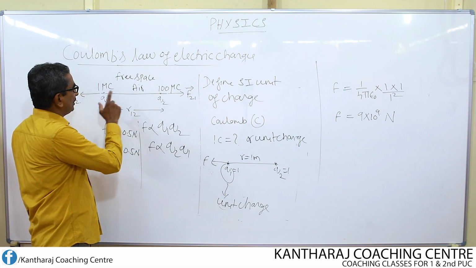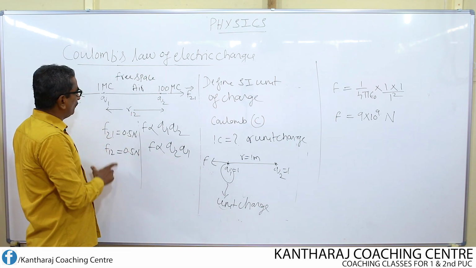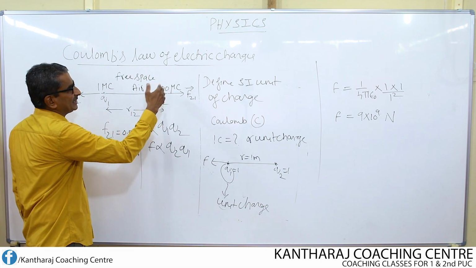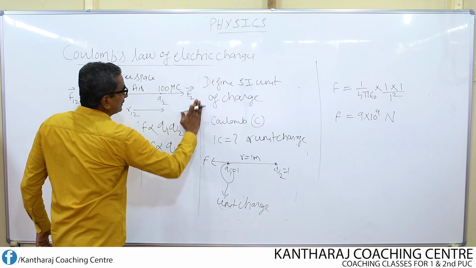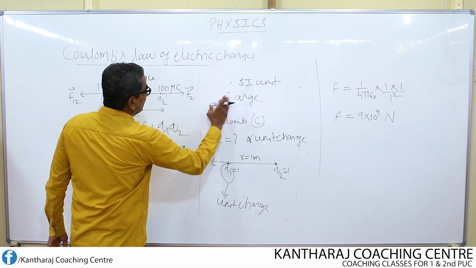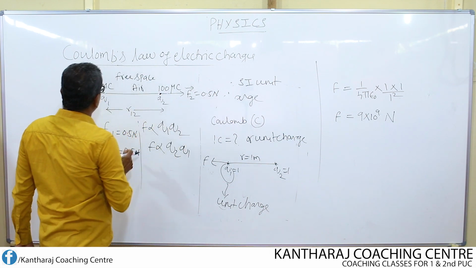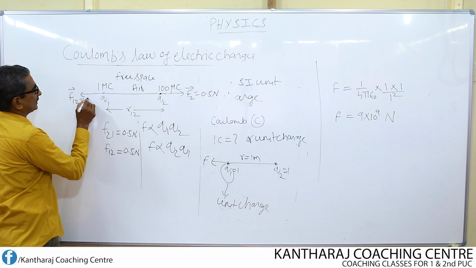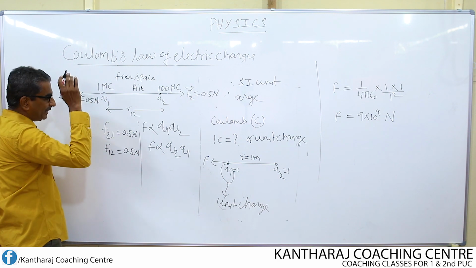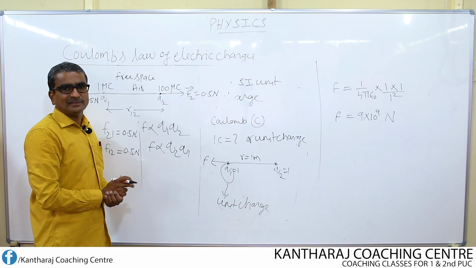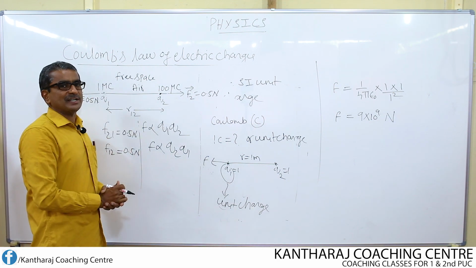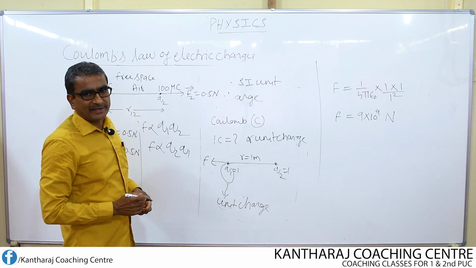One may be stronger and one may be weaker, still the force acting on each charge remains the same. That means, if this force is 0.5 Newton on this charge, then on this charge also this force is found to be 0.5 Newton. So this is what we have to understand from this. Okay, thank you.